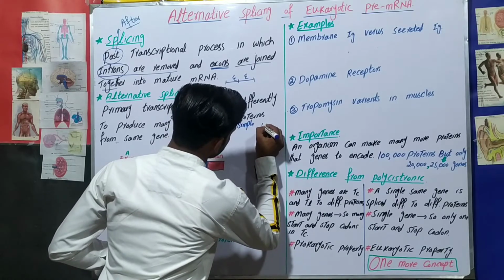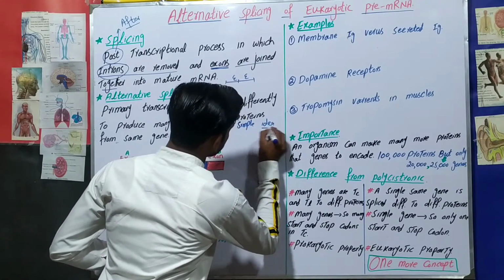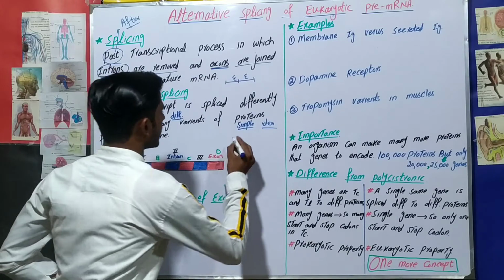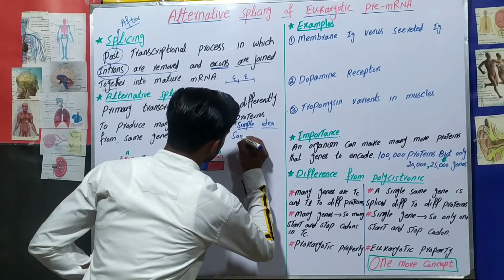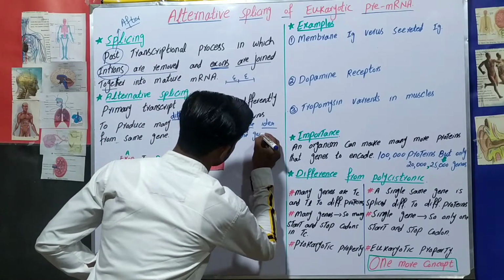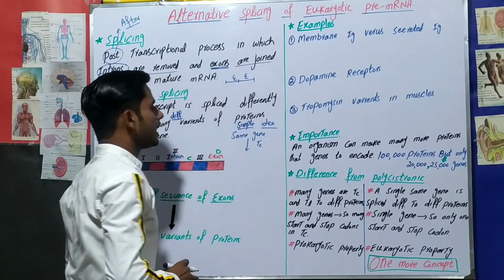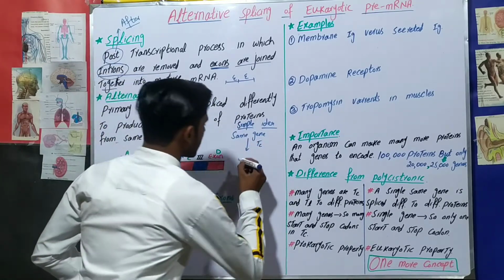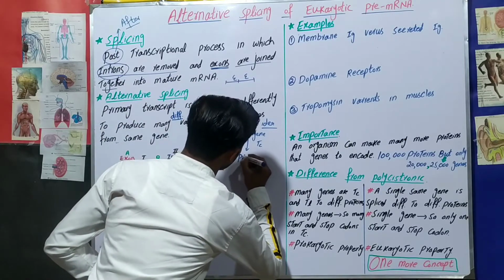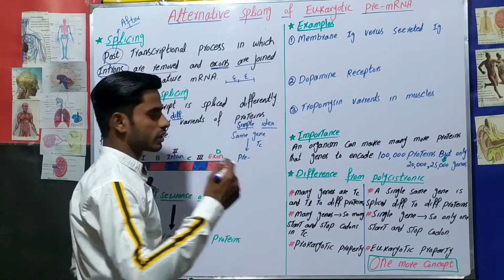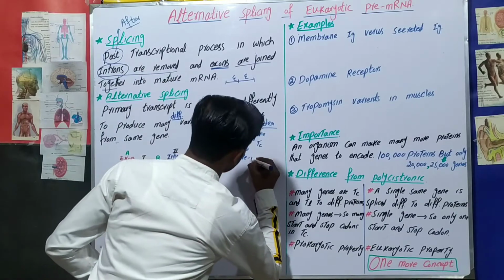If we write the simple idea: from the same gene, or a single gene, transcription will happen, and it will change into a single pre-messenger RNA in eukaryotic transcription.